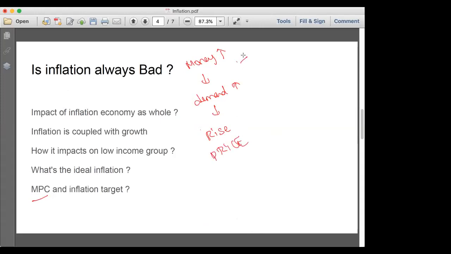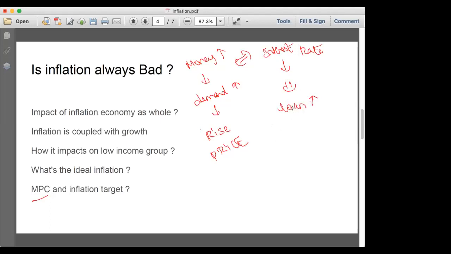Okay, how will this money be increased? For example, if the interest rate is very low, then obviously what will people do? They have access to more loans.